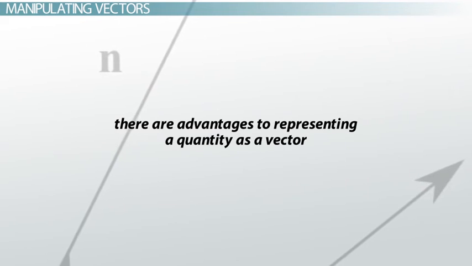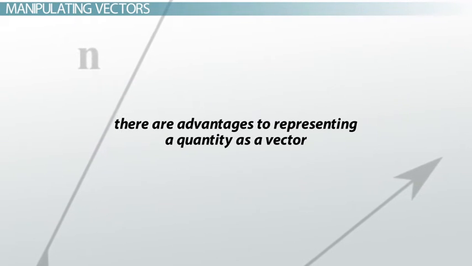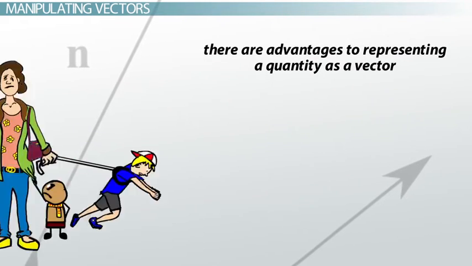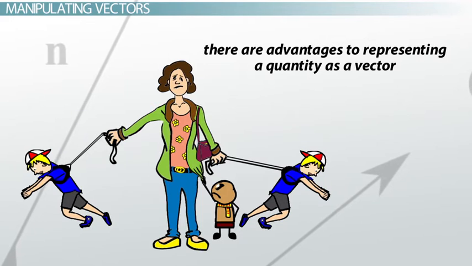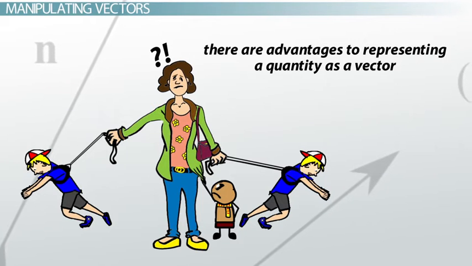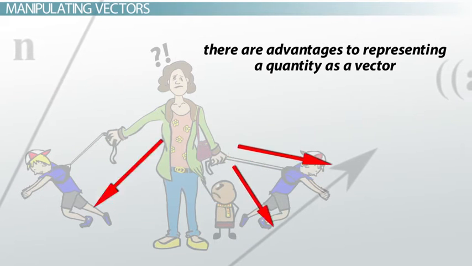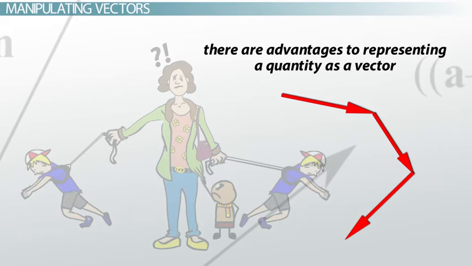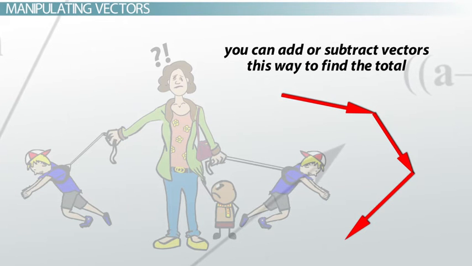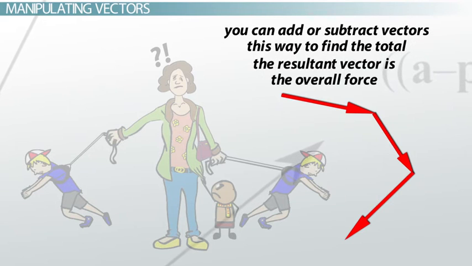There are advantages to representing a quantity as a vector, and those advantages lie in how you can manipulate them. If your 3 children are pulling on your arms in 3 different directions, how do you know which child will win? Well, if you can represent those forces as vectors, all you need to do is add them up tip to tail, graphically, or add the x and y components, mathematically. You can add or subtract vectors in this way to find the total, the resultant. The resultant vector is the overall force.